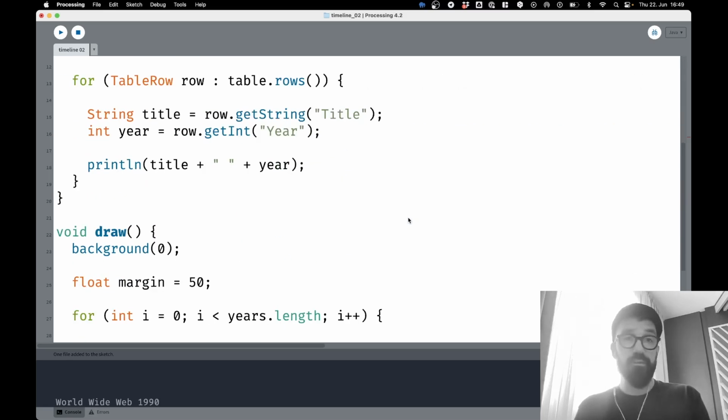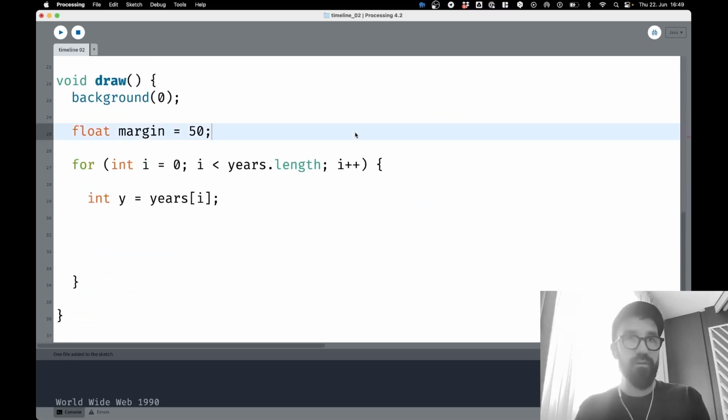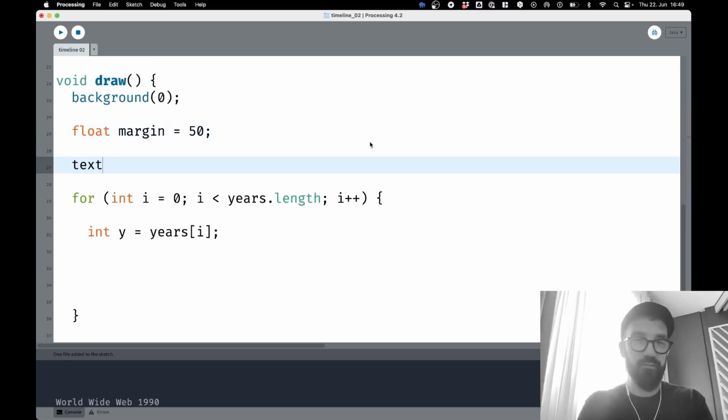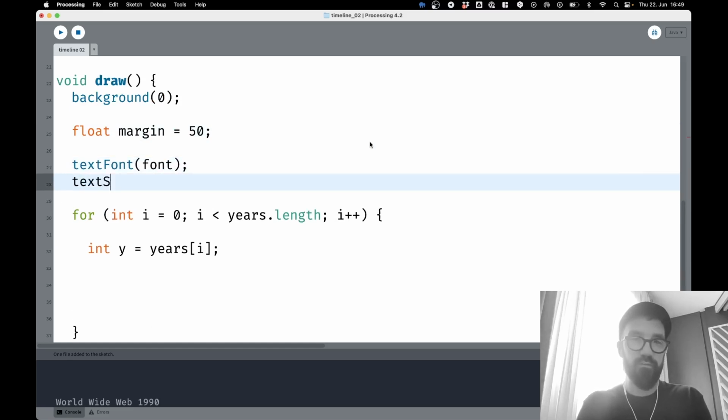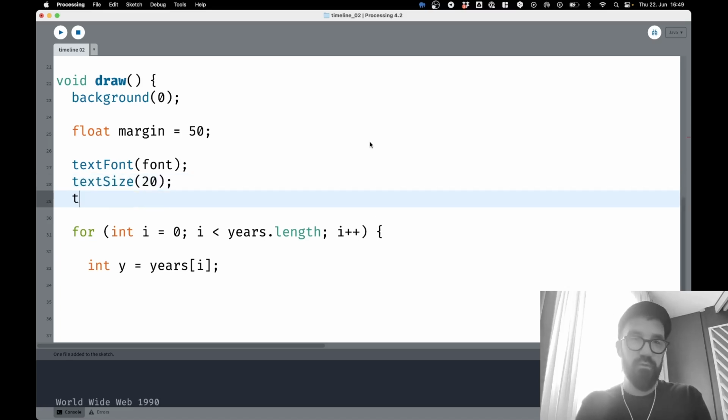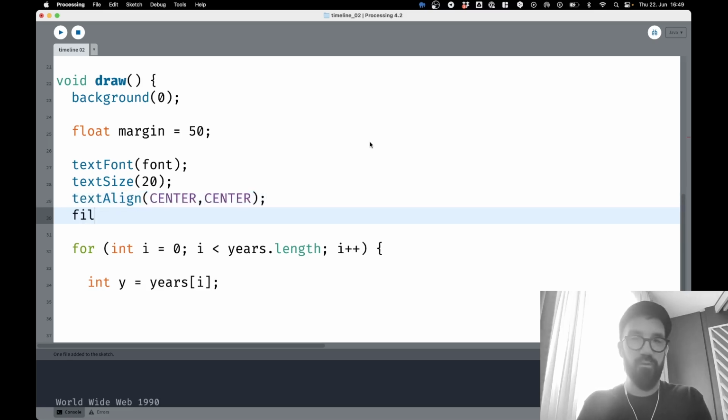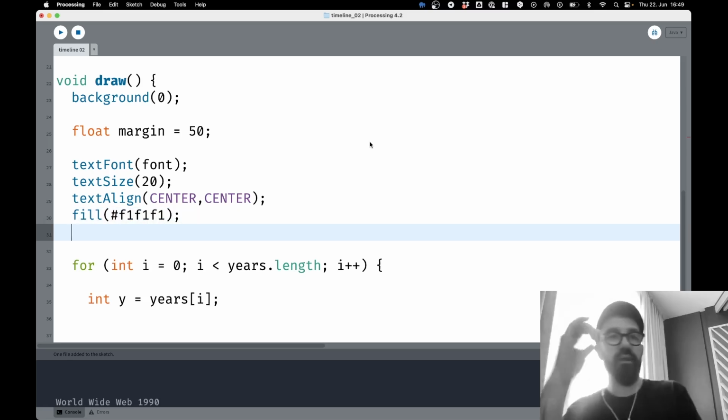Let's set it to 1000, even though it doesn't make any difference. Then we say textFont should be font, textSize should be 20 maybe, textAlign should be center, fill should be white. Okay, I think that's enough.